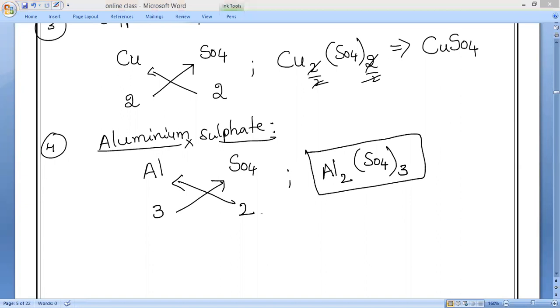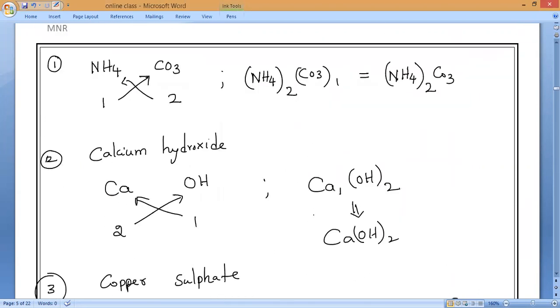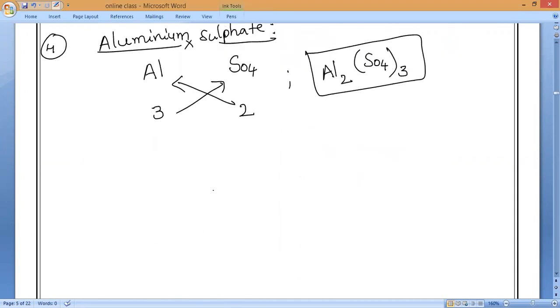Now what is the page number of the tabular column? 37. The tabular column must be in our mind. Then only you can write the chemical formula. All the chemicals we studied from yesterday and today, are they ionic compounds or covalent compounds? Everyone, they are ionic compounds.